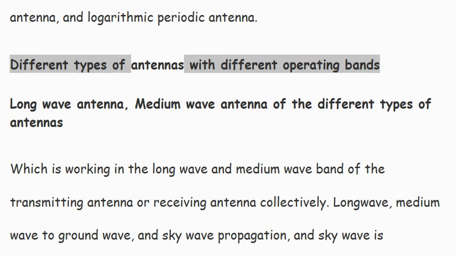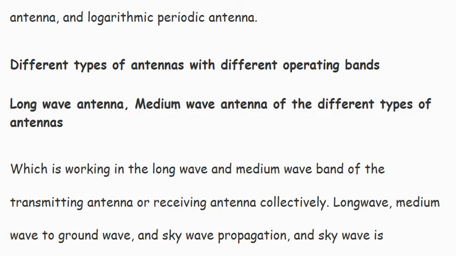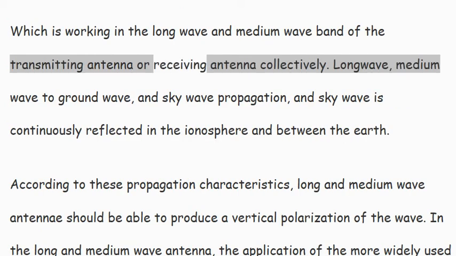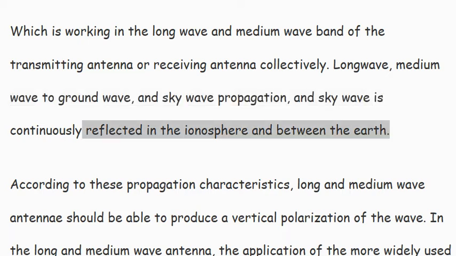Different types of antennas have different operating bands. Long wave antenna, medium wave antenna: of the different types of antennas, those working in the long wave and medium wave band, transmitting antenna or receiving antenna, are collectively called so. Long wave and medium wave propagate as ground wave and sky wave, and the sky wave is continuously reflected in the ionosphere and between the Earth.